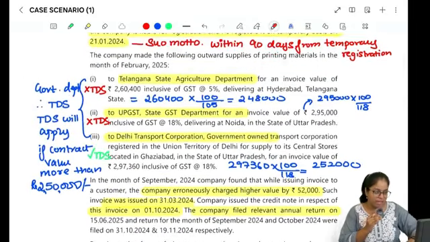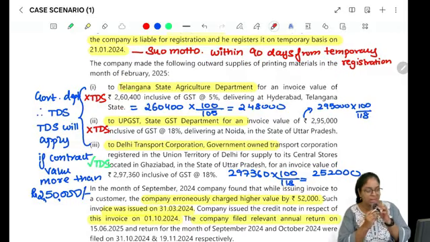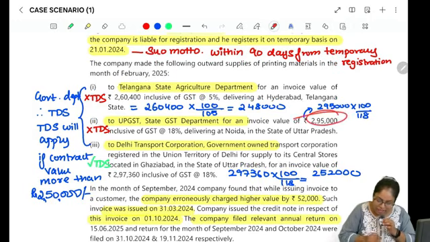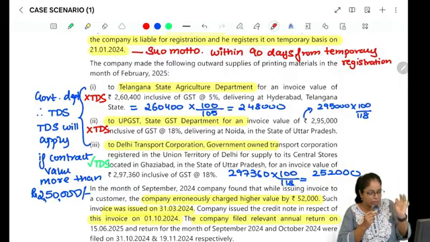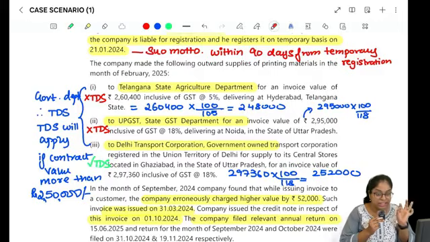Moving on to the next part of the question. They say that the company had made the following outward supply of printing material in the month of February. In Telangana state, for the agricultural department, they have supplied, and the invoice value, not the contract value, be careful, the invoice value is 2,60,400, and in UP, for the UP department, it is 2,95,000, and for the Delhi Transport Corporation, it is how much? 2,97,360. Now we know that obviously by reading this itself you would have understood that they are trying to emphasize the TDS part, right?